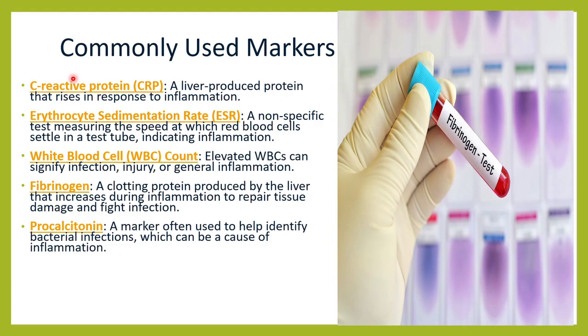Fibrinogen is a clotting protein, again produced by the liver, and it also increases during inflammation. Why does it increase? To repair the tissue damage, to fight the infection, to restrict the inflammation. This fibrinogen is produced, so whenever there is an acute inflammation in the body, fibrinogen is raised. Also procalcitonin is increased whenever there is bacterial infection, inflammation, etc.